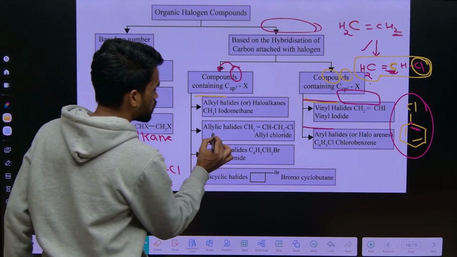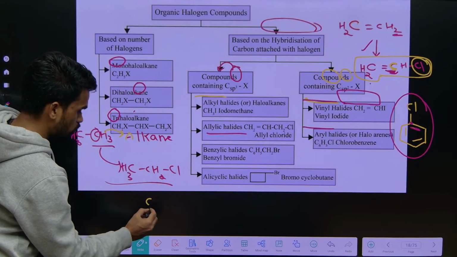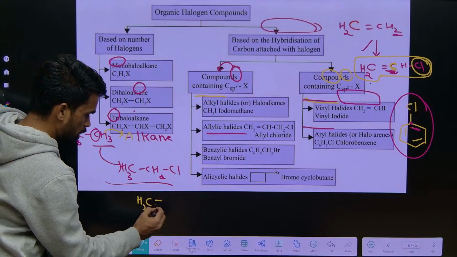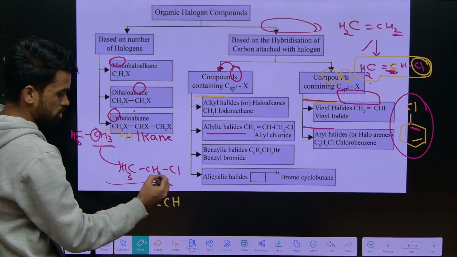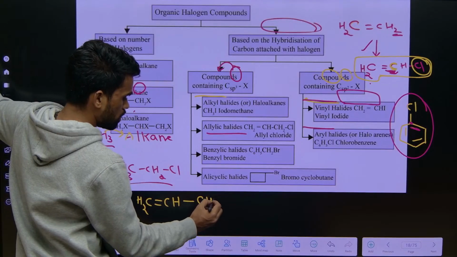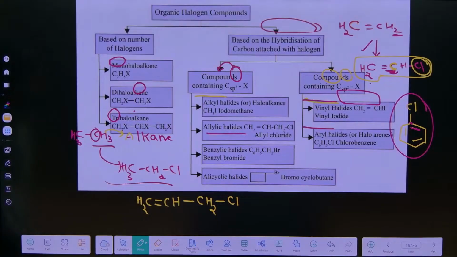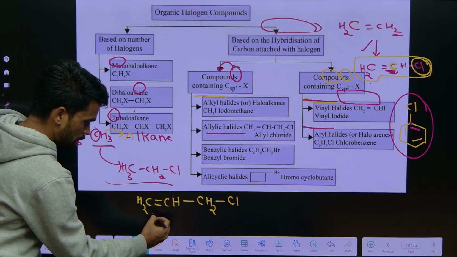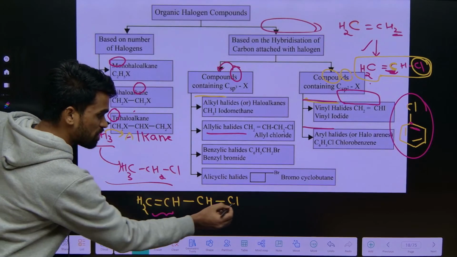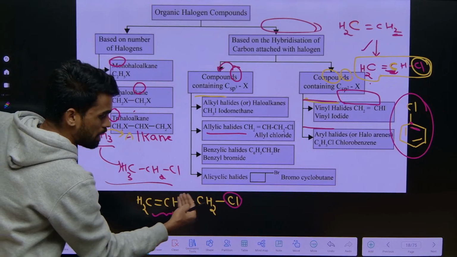Now there is something called an allylic halide. What do we mean by an allylic halide? See what I am writing, CH2=CH, and this carbon is attached to one more carbon, CH2, and on this we have one chlorine. Now look at what is happening. We have double bonded carbons here, but our chlorine is not attached directly to the double bonded carbon, but to an adjacent carbon.